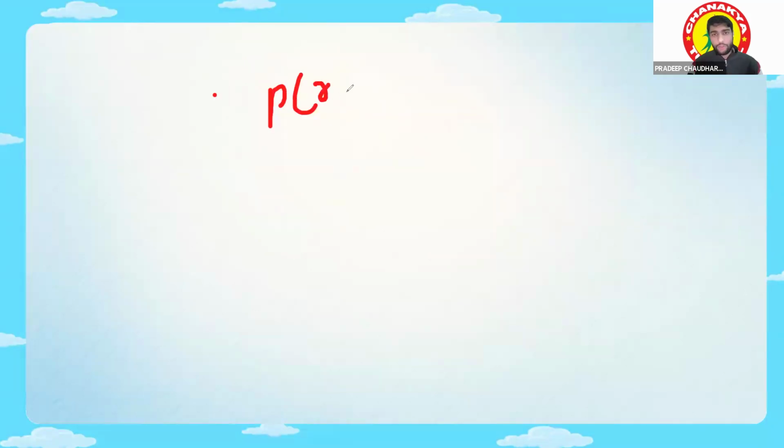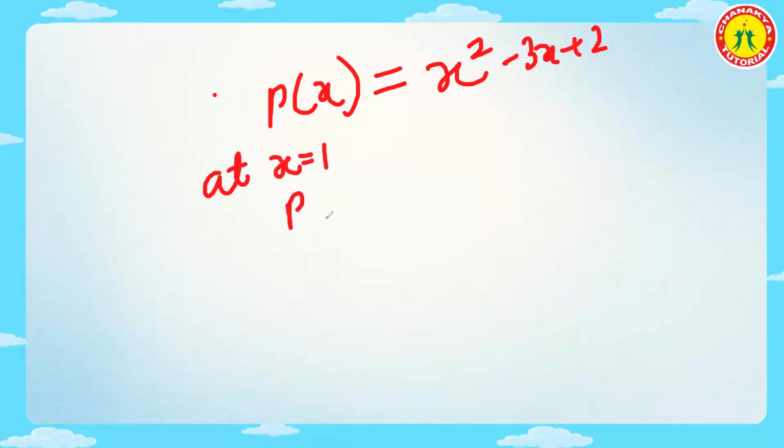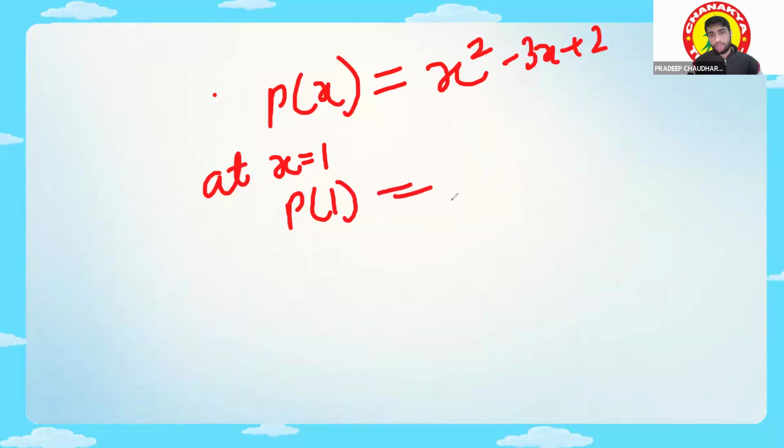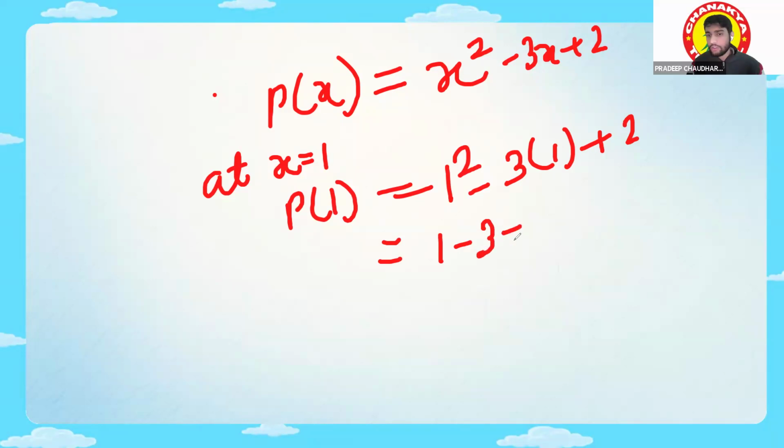Okay. So P(x) is equal to x square minus 3x plus 2. At x is equal to 1, what will be there? P(1) is equal to 1 square minus 3 times 1 plus 2. 1 minus 3 plus 2.